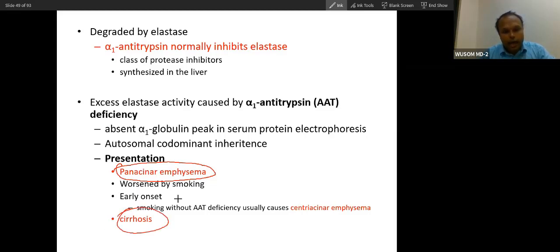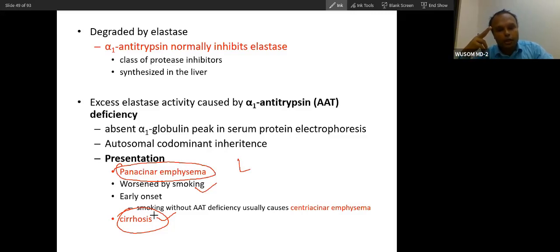Both things will be there, and this is worsened by smoking, because smoking also has an extra damaging effect on your lungs. That is why smoking will worsen this condition. So remember, the lungs will have pan-acinar emphysema, and the liver has cirrhosis. These are the two cardinal features of alpha-1 antitrypsin deficiency.